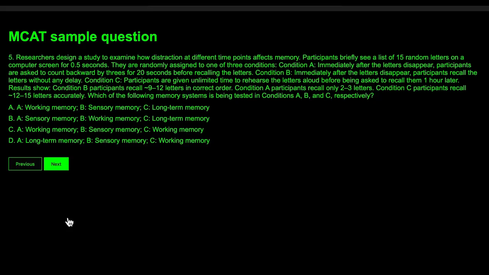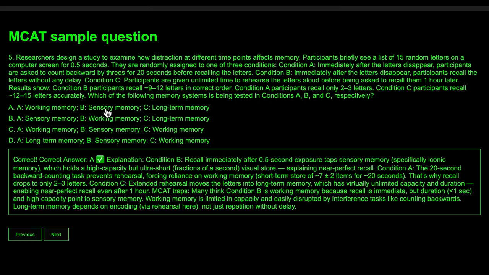That's your sensory memory. But for A, it's somewhere between long-term memory and sensory memory because you did not have enough time to encode it into your long-term memory, and also there was a gap, so we can say working memory. So we are going to go with A, working memory, B, sensory memory, and C, long-term memory, which is the correct answer.